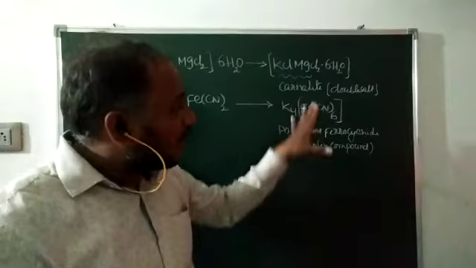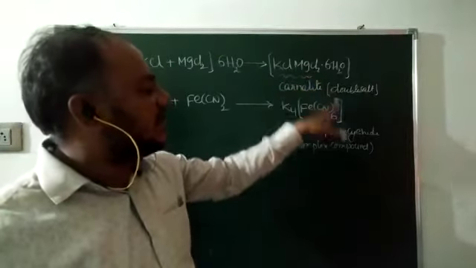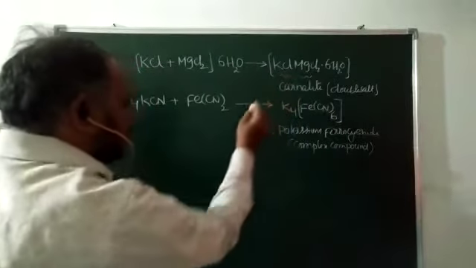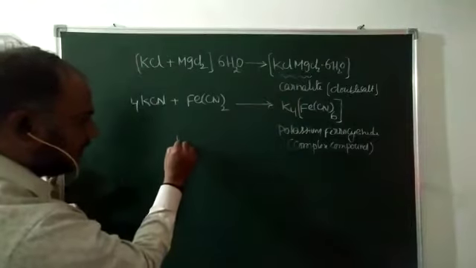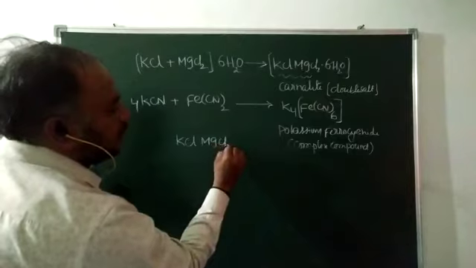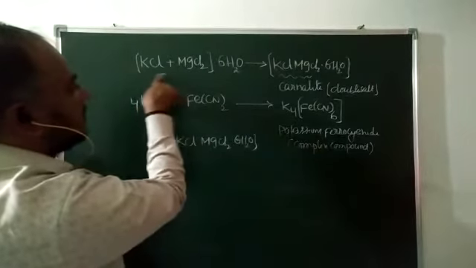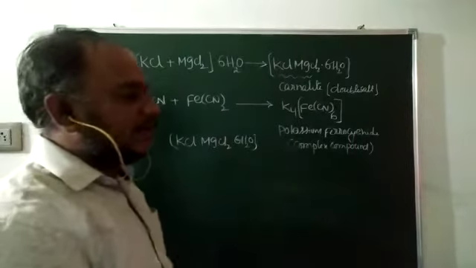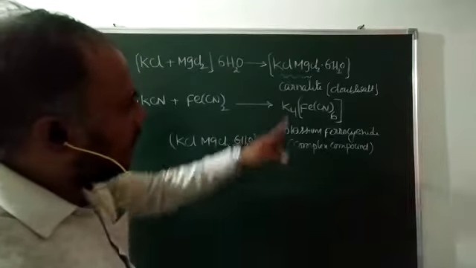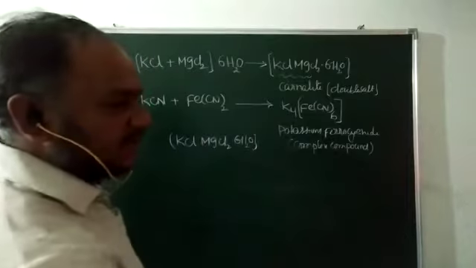But what is the main difference between this double salt and this complex compound? Take the double salt, carnallite, KCl.MgCl2.6H2O. In this first reaction, potassium chloride is combined with magnesium chloride, and carnallite is prepared. This is the double salt.